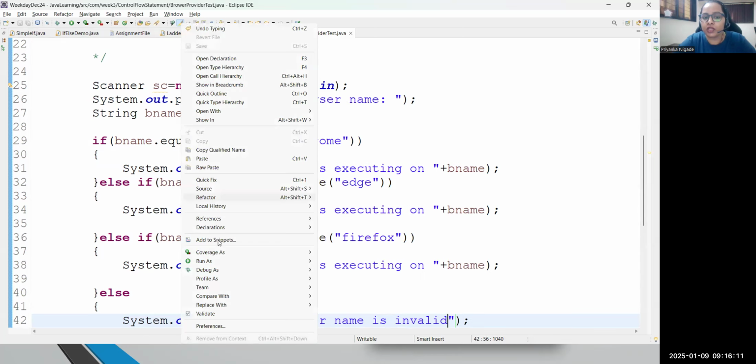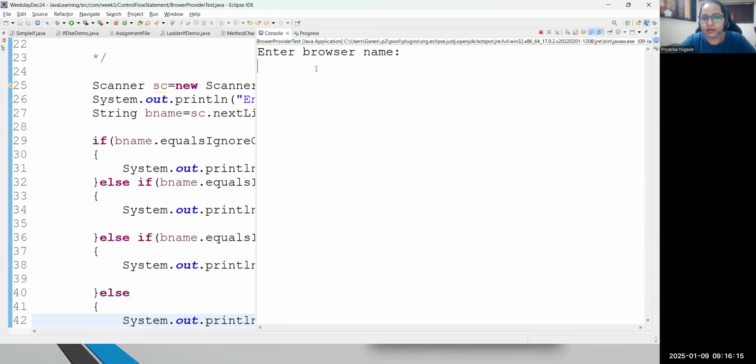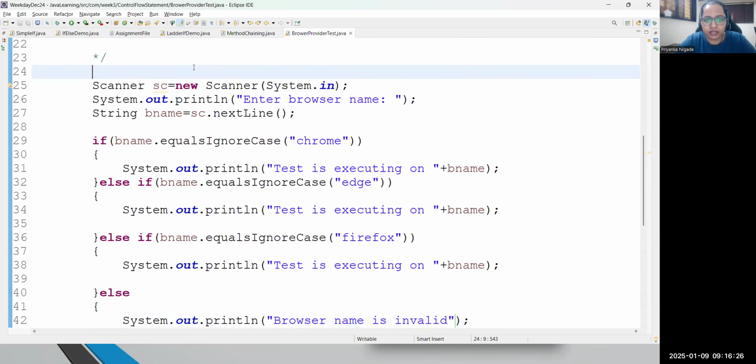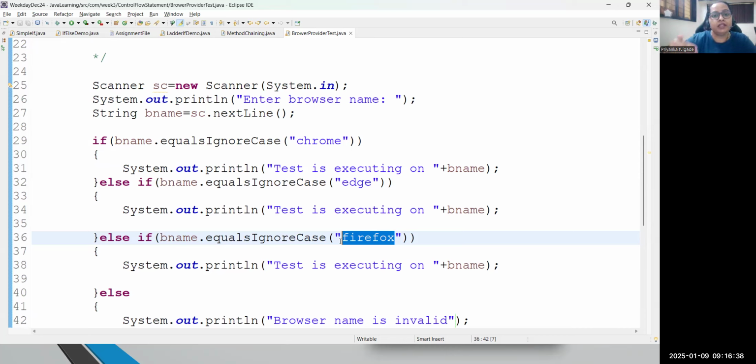But as soon as you put any wrong input, which is not in your comparison, let's say I'm writing here Opera. Absolutely, Opera is not available, right? So it will just give me invalid browser name, right? So technically, whatever condition you are testing, based on that, you will be able to see the result. So are you clear? This is not nested, but ladder if, which means multiple conditions. How are you able to validate?